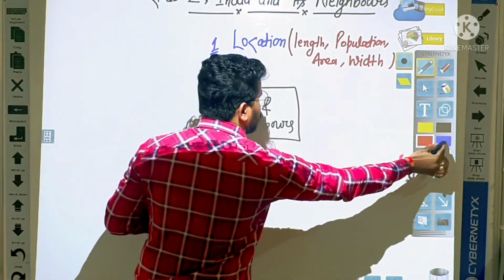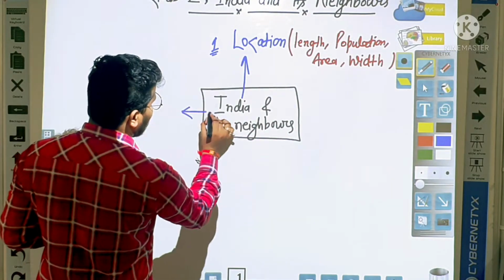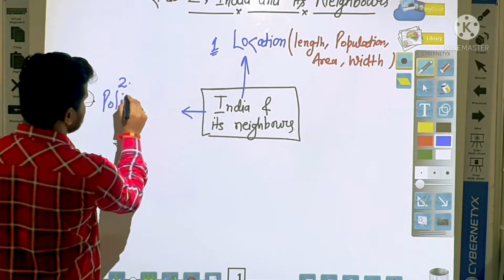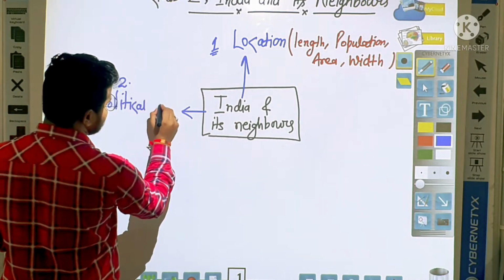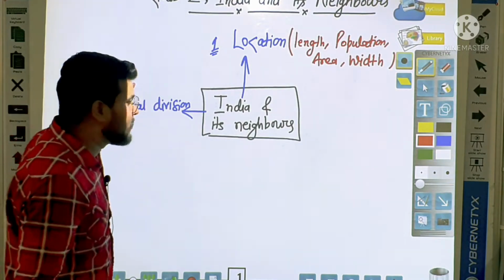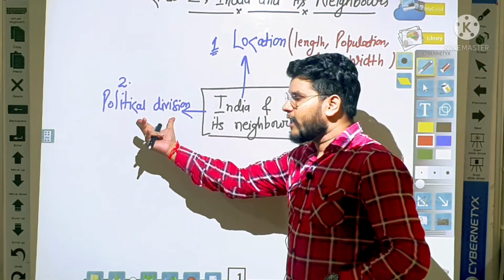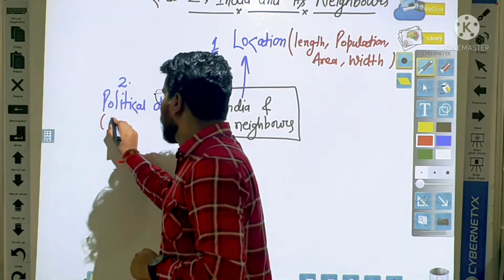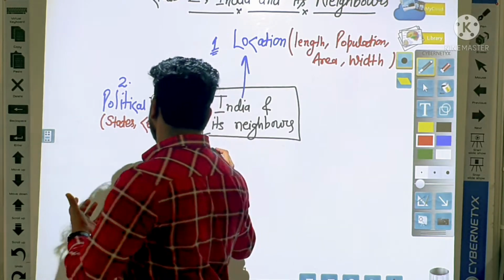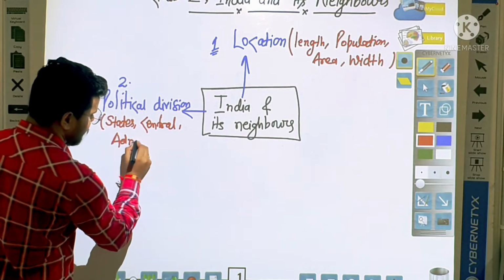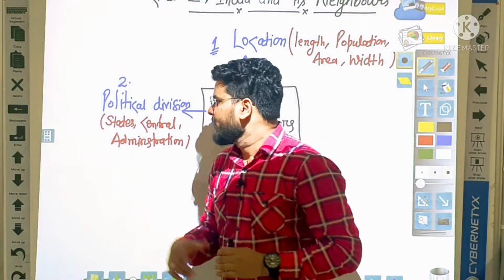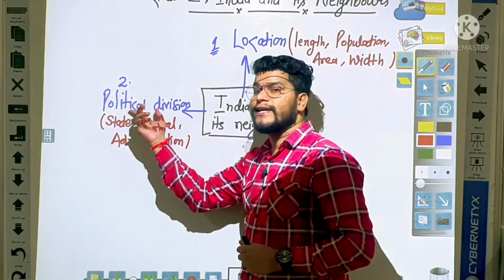After this, students, the second point, after location, is political division. What will we learn in the second part, political division? We will learn about states, about the center, and then administration. All these points we will learn in the second part, which is political division.